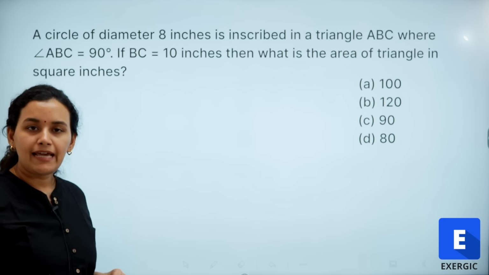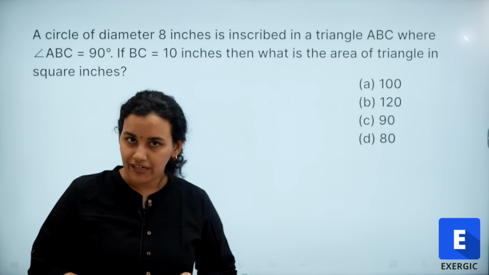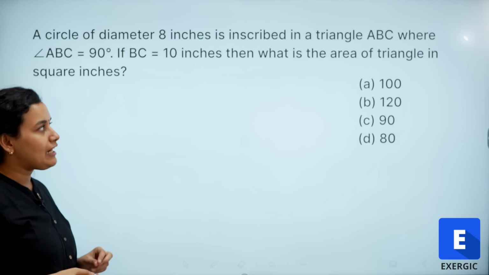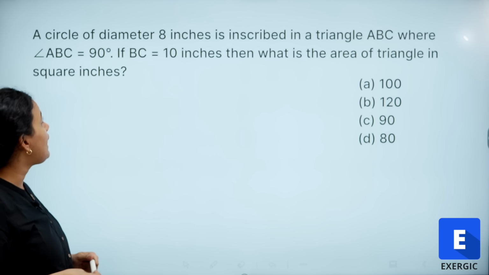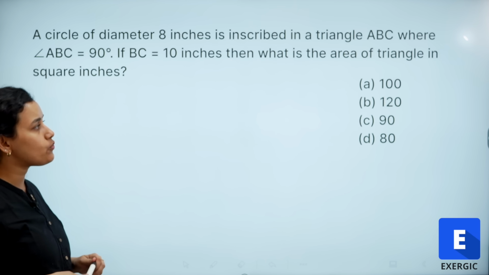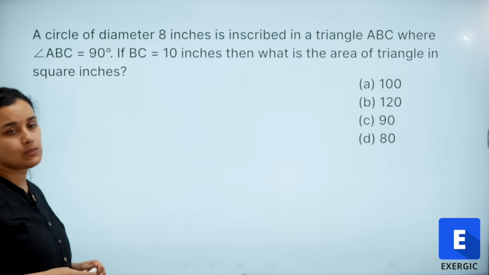Okay. So, the next question is from geometry. A circle of diameter 8 inches is inscribed in a triangle ABC where angle ABC is 90 degrees. If BC is 10 inches, what is the area of the triangle in square inches, right?